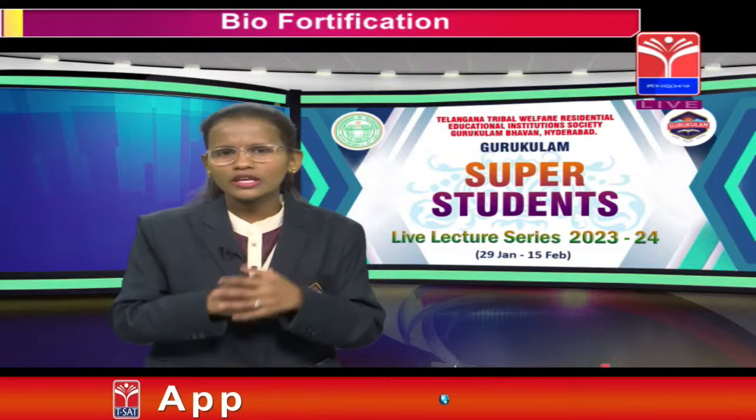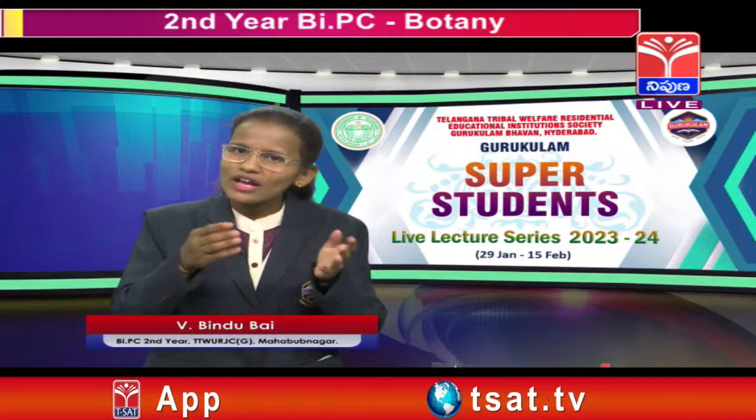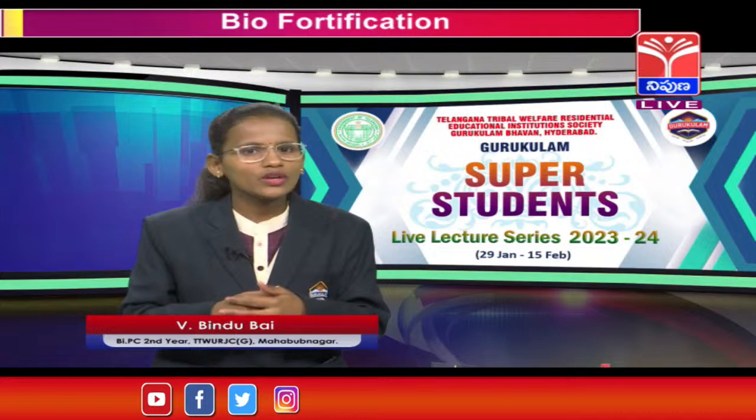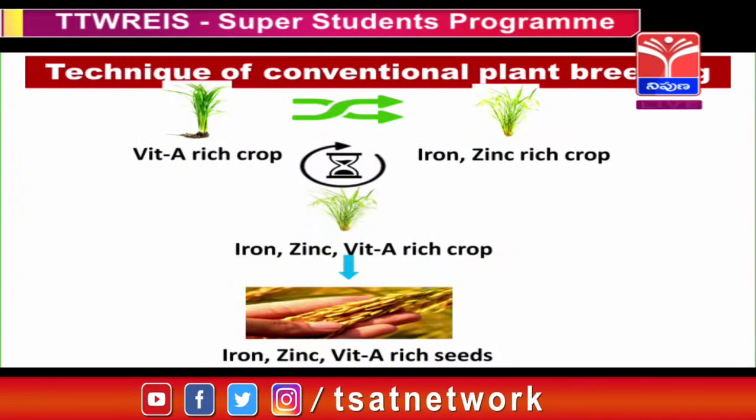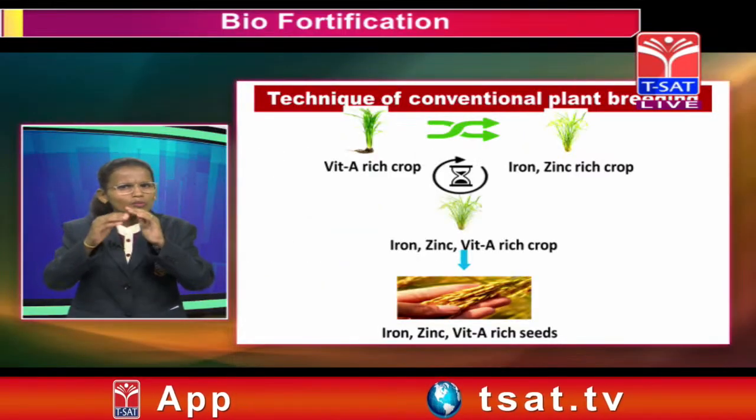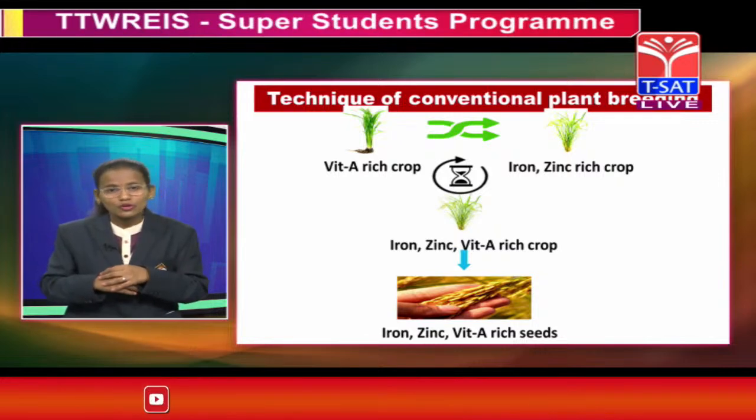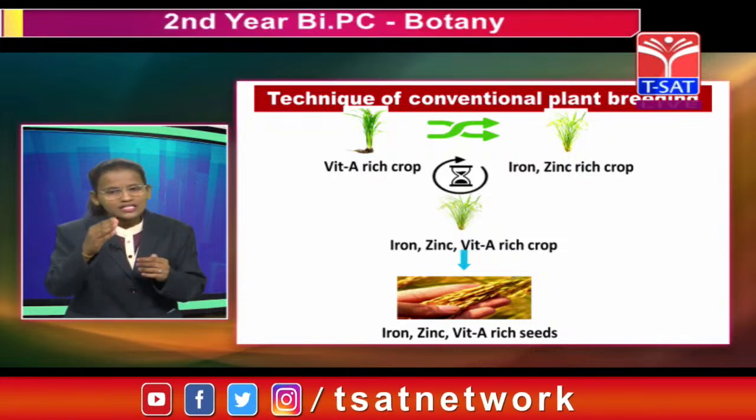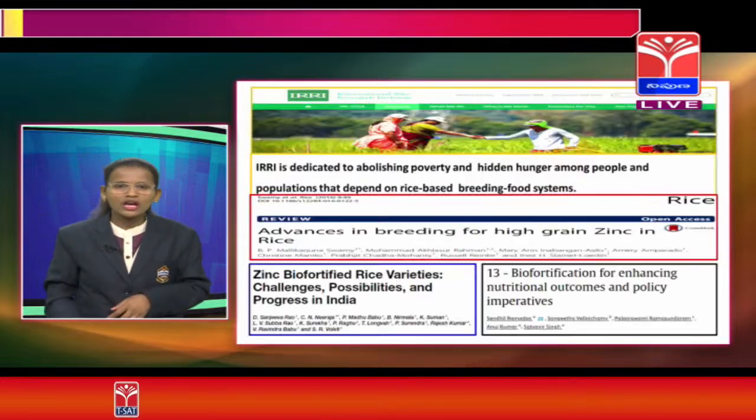A special thing to say about conventional breeding is that presently in India we are using the process of conventional breeding for biofortification. On this slide you can see that I have two desired character plants: one is a vitamin A rich crop and the second is an iron and zinc rich crop. Hybridization between these two plants takes place for certain generations, and the F1 generation plant is produced with the needed qualities, an iron, zinc and vitamin A rich crop. So this is the process presently used in India.